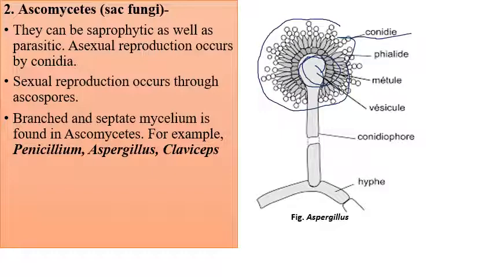On the structure on which they are present, this very structure is termed as phialide. The second supporting structure is the metula. Up to conidia and phialide is very much sufficient for you to know about. And this is a vesicular structure, and the structure bearing the conidia is the conidiophore, as the sporangiophore bears sporangiospores. So make up your mind, if you talk about Ascomycetes, they have the bearing bodies conidiophore, and this is your hypha here, and this is a typical figure of Aspergillus.